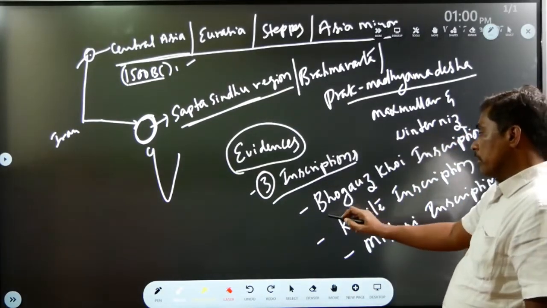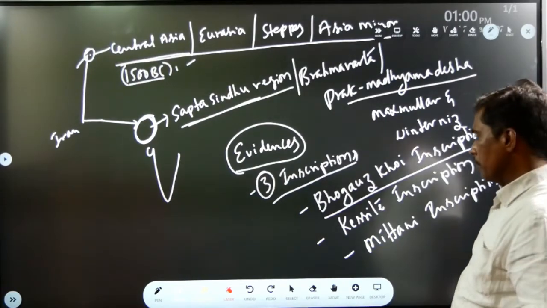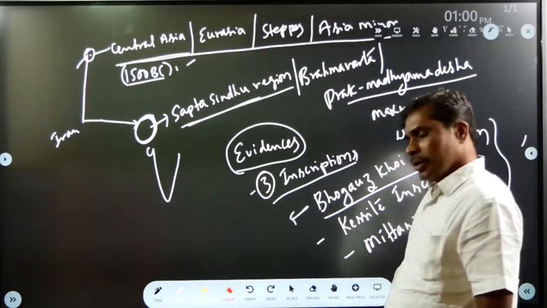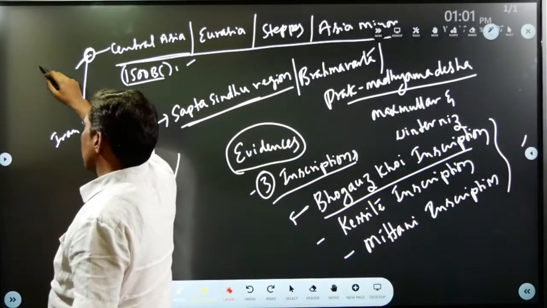Okay, we should discuss one by one. First we discuss Boghazkoi inscription. See, this Boghazkoi inscription was found at Boghazkoi in Turkey.